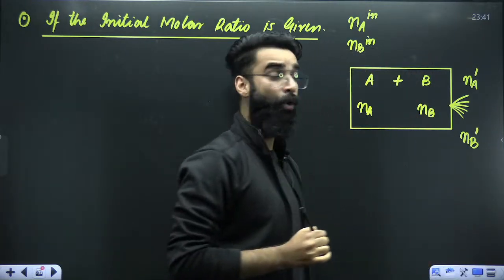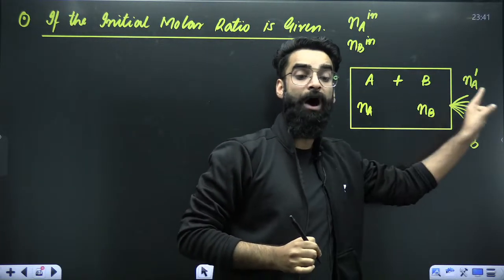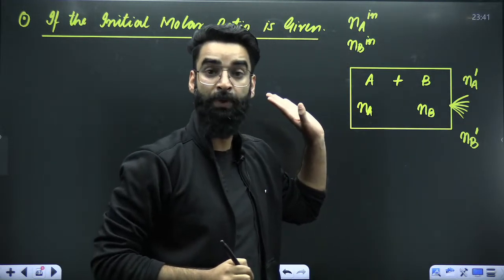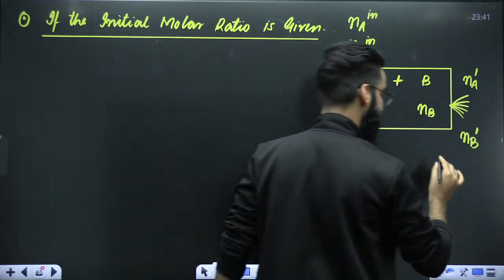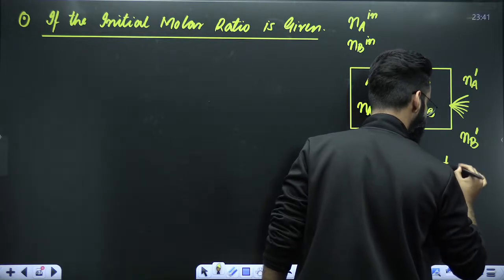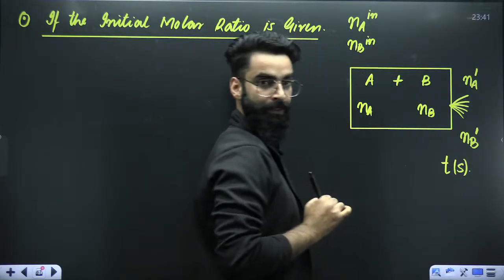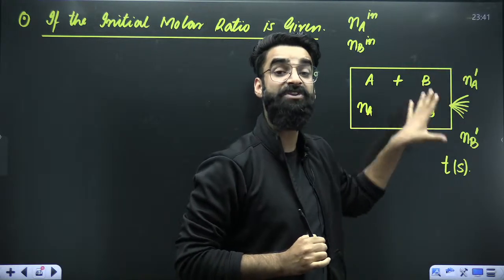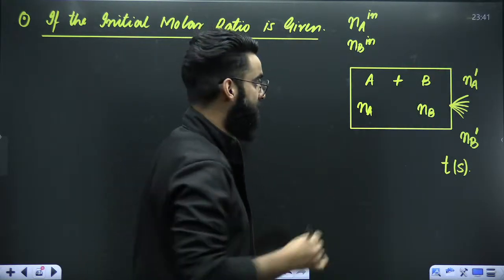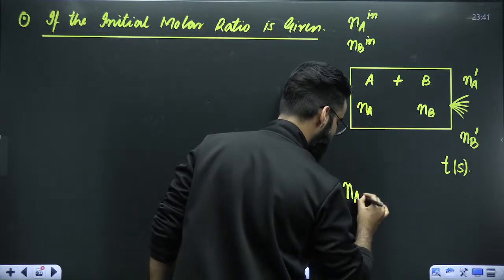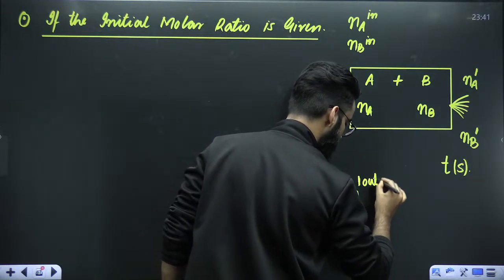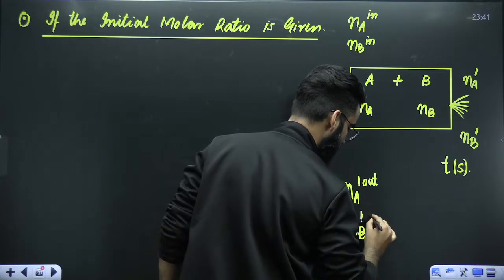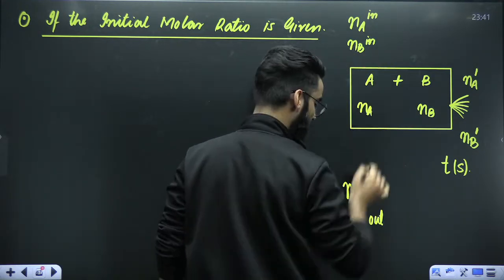These are the moles of A and B which are coming out of the container in time t seconds, for example. So let me mark them like this: Na dash outside, similarly Nb dash out. One is inside, one is outside.